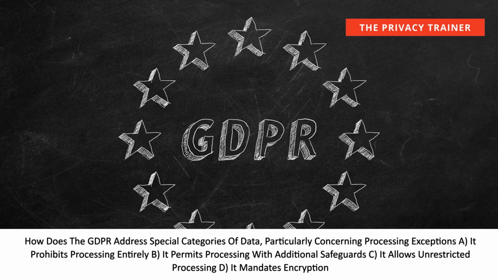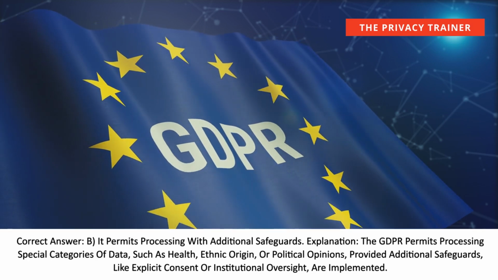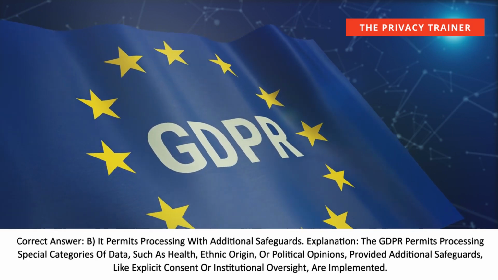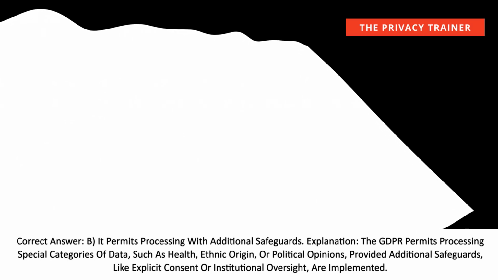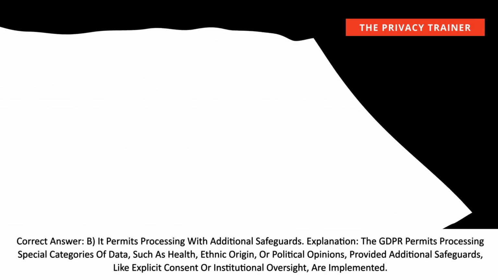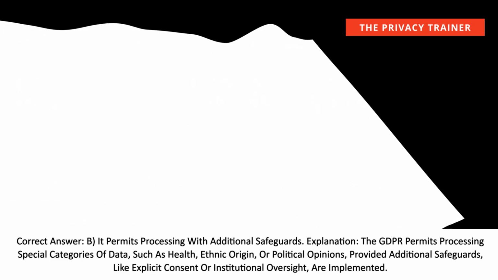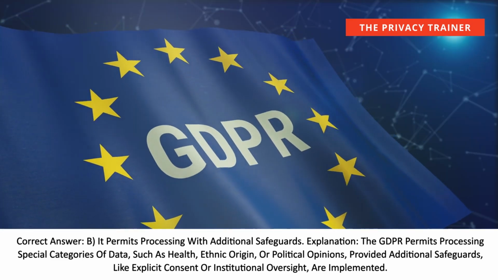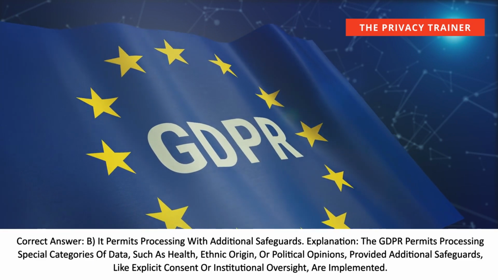D. It mandates encryption. Correct answer, B. It permits processing with additional safeguards. Explanation: The GDPR permits processing special categories of data, such as health, ethnic origin, or political opinions, provided additional safeguards, like explicit consent or institutional oversight, are implemented.